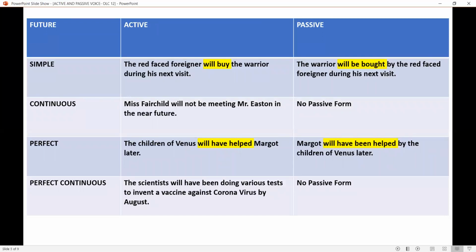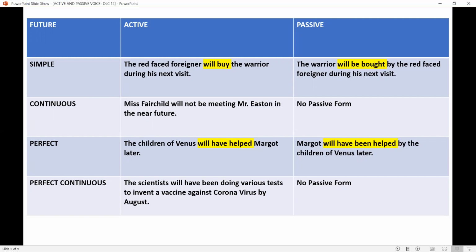Now future continuous. Future continuous also doesn't have a passive form. Okay? Not like present continuous and past continuous. They have passive form, but future continuous tense doesn't have a passive form. But I have written a sentence. Miss Fairchild will not be meeting Mr. Easton in the near future. So will not be meeting. You cannot change this into passive form.